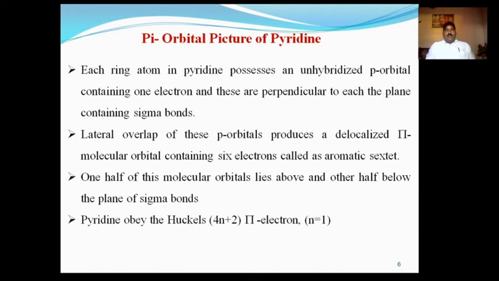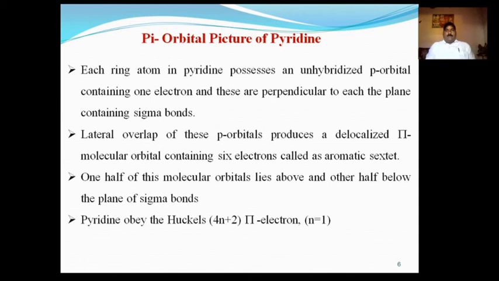Due to lateral overlapping, delocalized pi molecular orbitals form containing 5 electrons from carbon and 1 electron from nitrogen. In this way the molecular orbital contains 6 electrons, known as the aromatic sextet. One half of these molecular orbitals lies above and the other half below the plane of the sigma bonds.